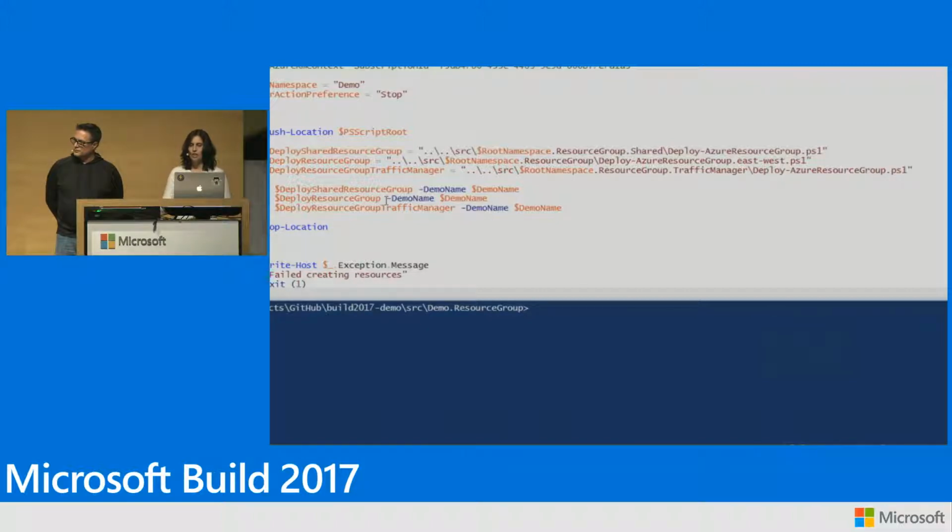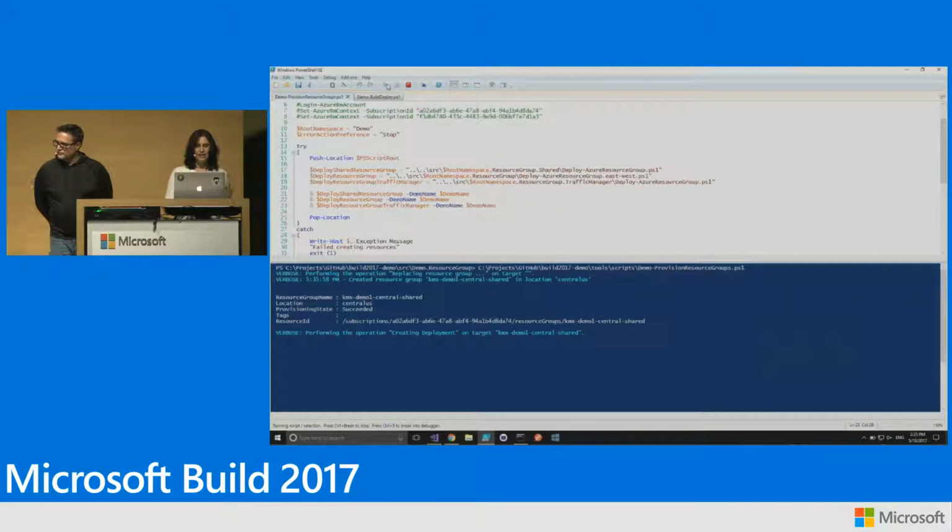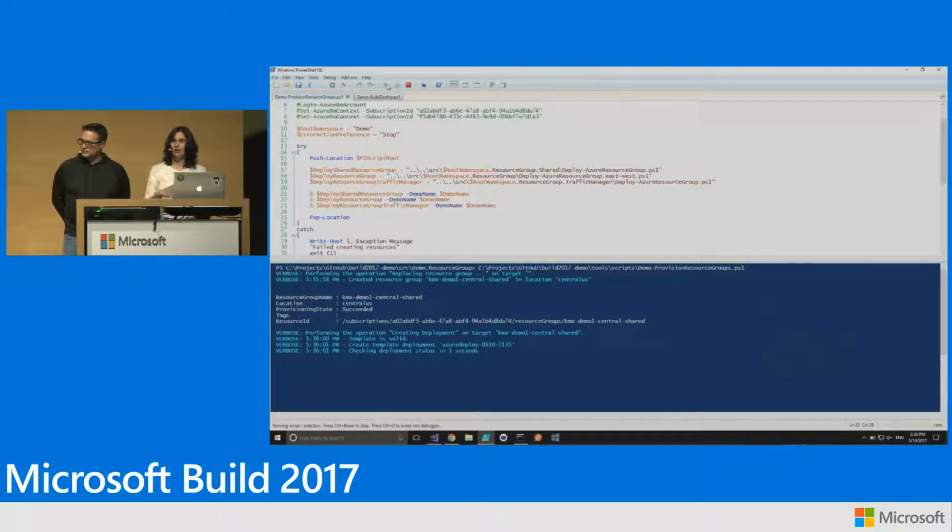One is going to deploy my East and West resource groups. The second one is going to deploy my application, Service Bus, and Document DB, and thirdly, I have Traffic Manager as its own set. So I'm just going to go ahead and kick this off. And while that runs, let's actually go to Visual Studio and see how these ARM templates are put together.